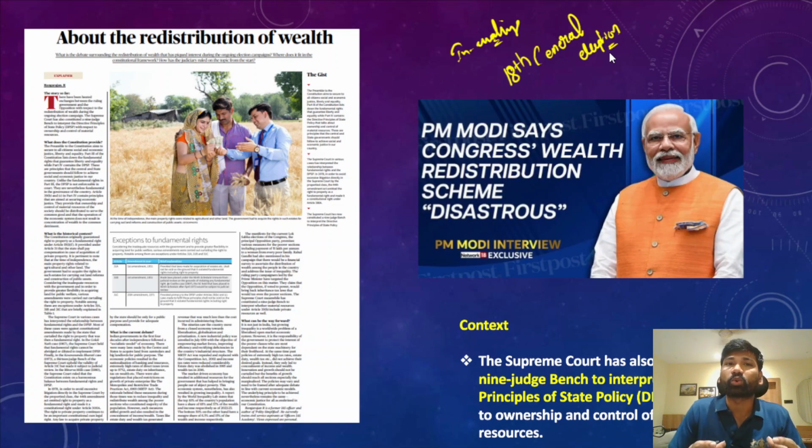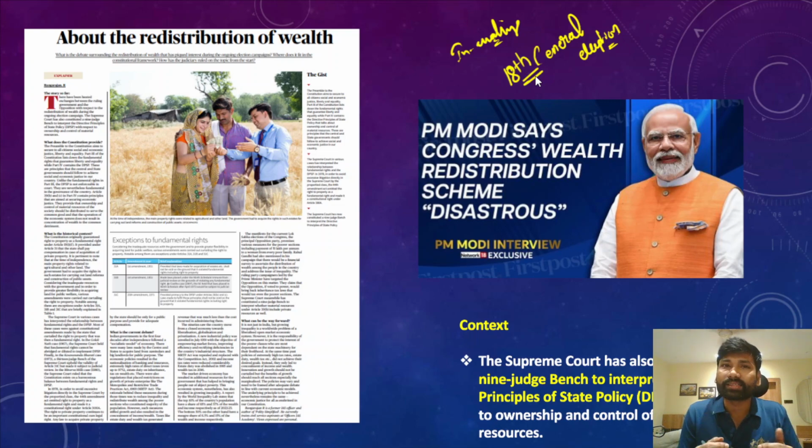Concentration of wealth is one of the key aspects of these political campaigns. We should also understand that wealth concentration has been further increasing. The rich become richer and the poor become poorer.